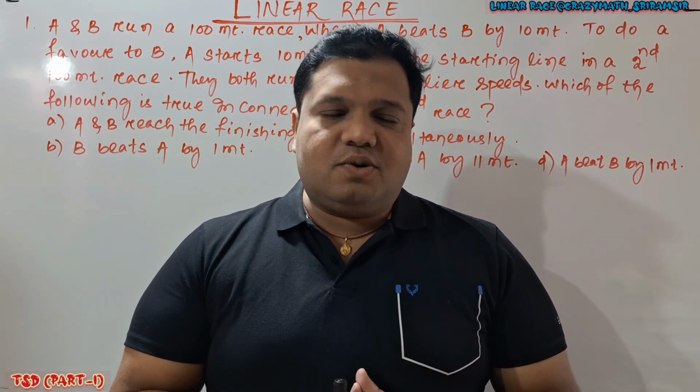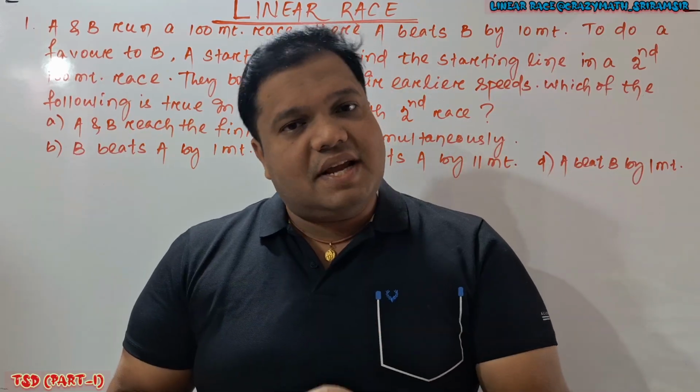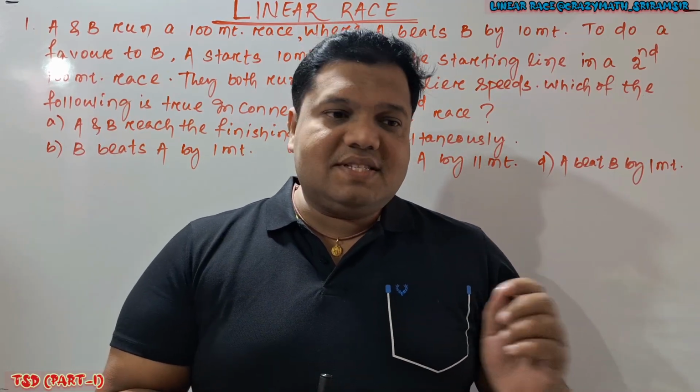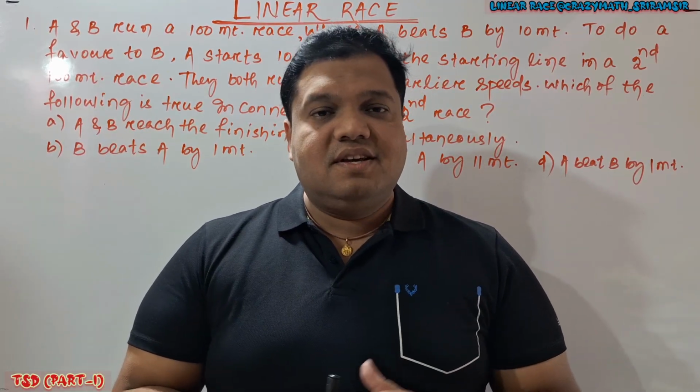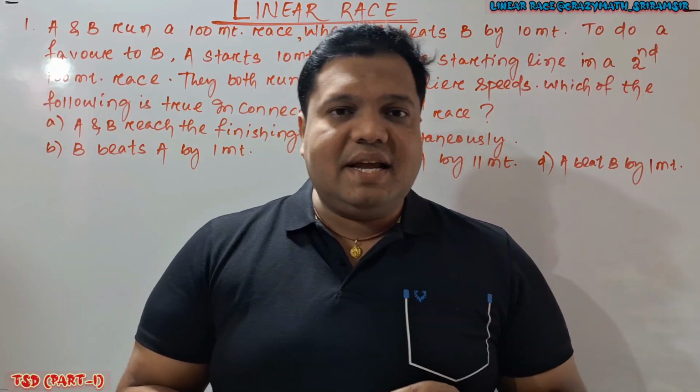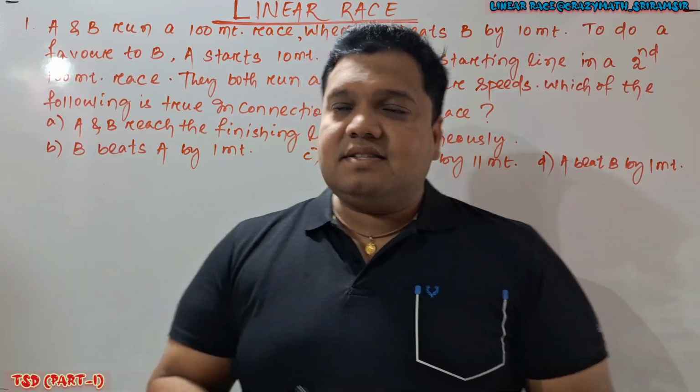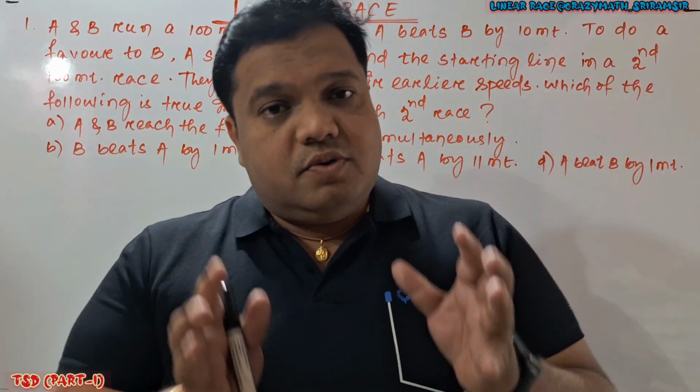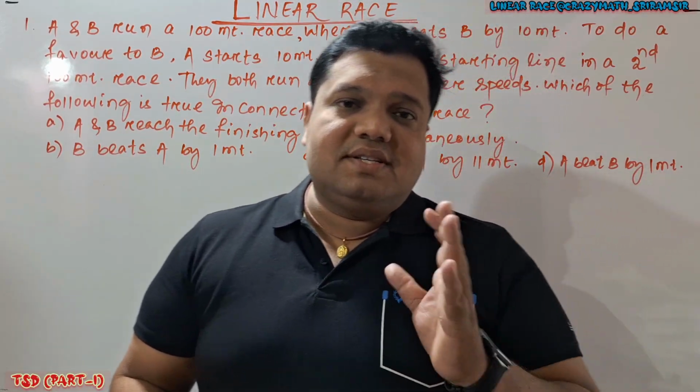Achha, if time is constant, speed is equal to distance by time. And time constant means speed is directly proportional to distance. So you can apply the formula SA by SB is equal to DA by DB. So in detail we will discuss. Look at this question here. We will solve the question and simultaneously we will discuss the concept.